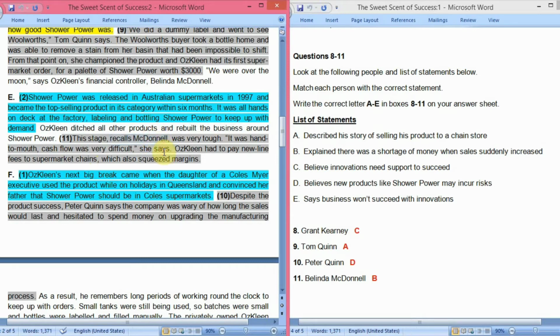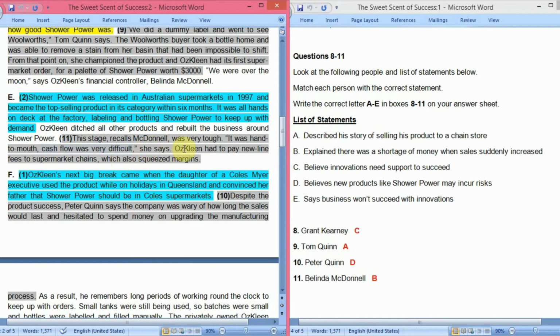Okay, Belinda McDonnell was the full name, was very tough. It was hand to mouth. Cash flow was very difficult. So as she's saying that cash flow was very difficult, which means that at this stage when sales suddenly increased, there was a shortage of money. Cash flow was very difficult.